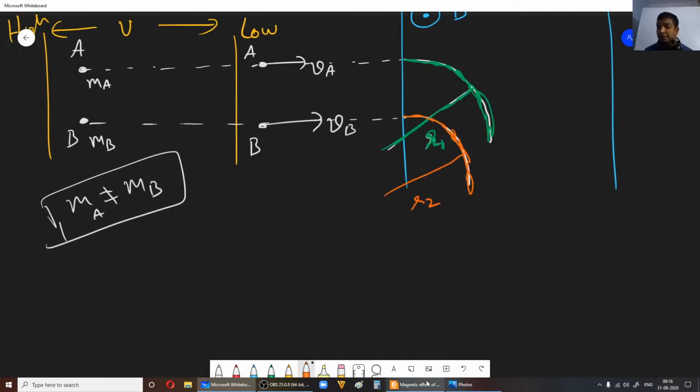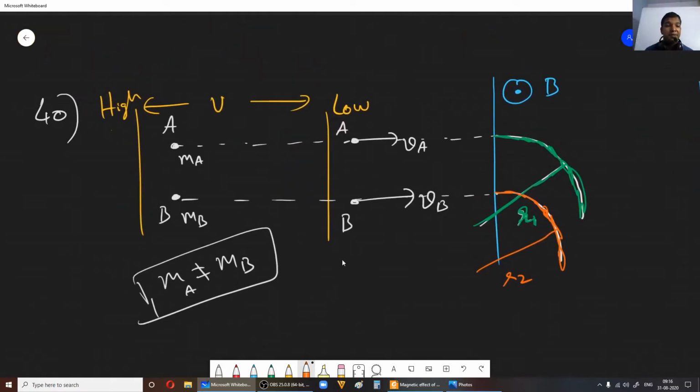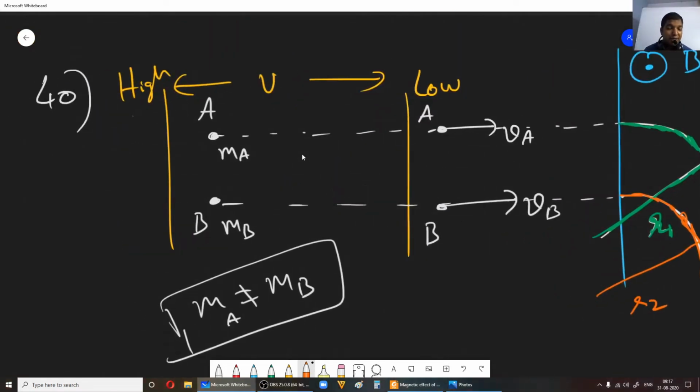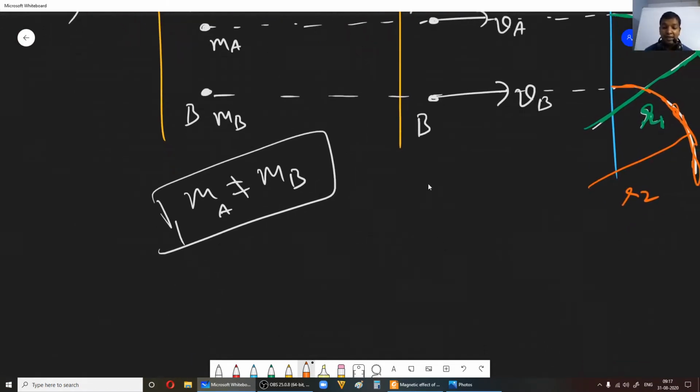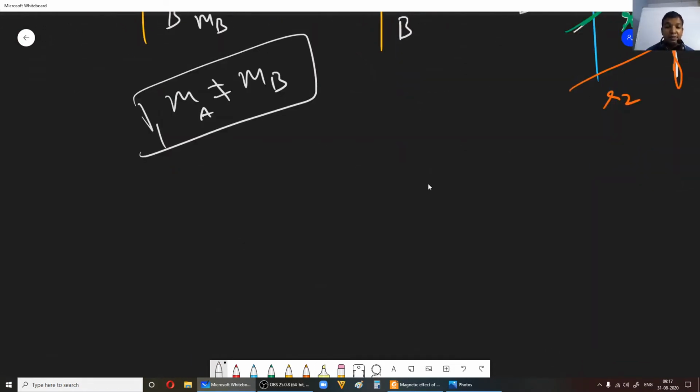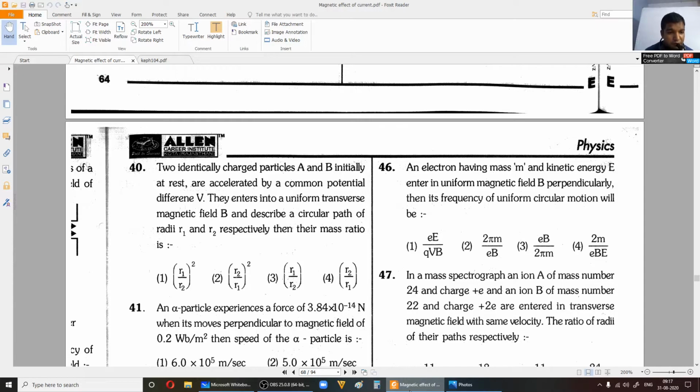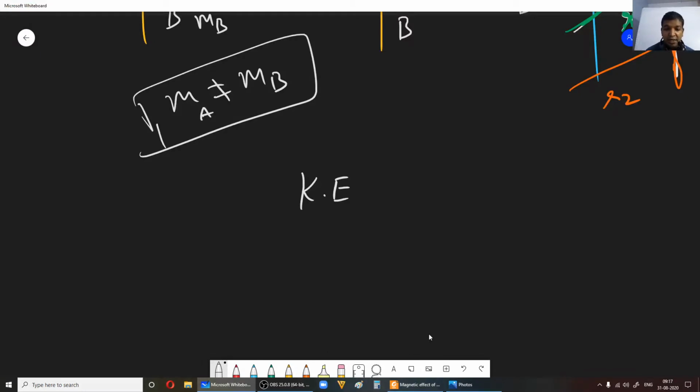Right, now what is the clue here? Since both the charges are accelerated through the same potential difference, consider the kinetic energy they gain. Initially they are at rest, am I right? Correct. So the kinetic energy gained will be equal to QV.